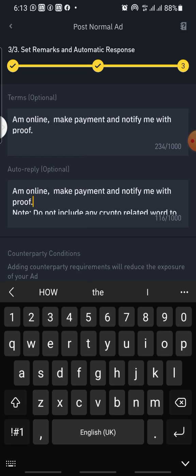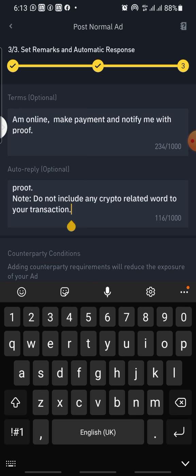This particular position is automatic reply. Anytime a person places a trade with you, the person will automatically receive this message. You can see what I wrote and have been using before: I'm online, make payment and notify me with proof. Do not mention crypto. You can also include your own. I used to call them on phone that I would deduct 100 naira, but I will not advise you to be calling them because you don't have that kind of recharge card. To me, it is very good to call them so that they will be aware.